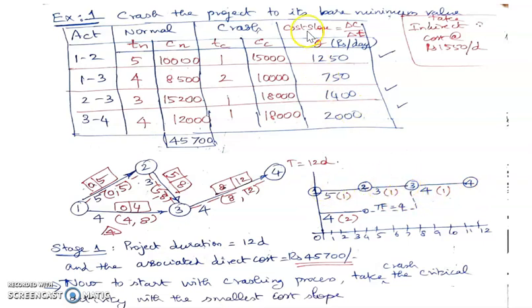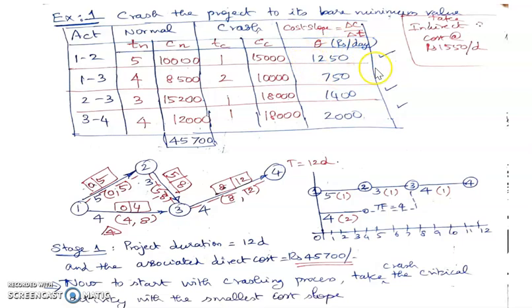To identify that, we are finding out the cost slope value. I've calculated the cost slope for all the four activities, but I'm marking which are the critical first. So 1, 2, 2, 3, and 3, 4 are three critical activities with their cost slope values shown here. If you see all the three critical activities, activity 1, 2 has got the smallest cost slope.